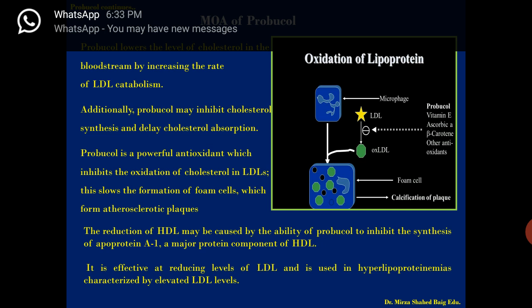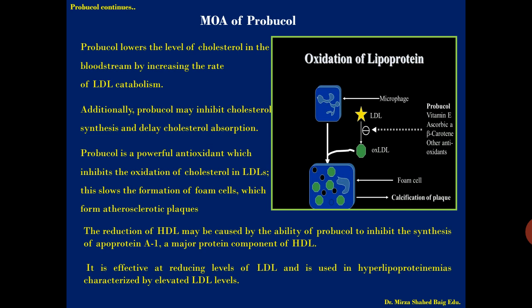So that is how it is preventing. The minus sign indicates the inhibition of continuous oxidation of LDL to form the foam cells, the cholesterol-containing complex adhering to the blood vessels. That is the main mechanism of action of probucol.